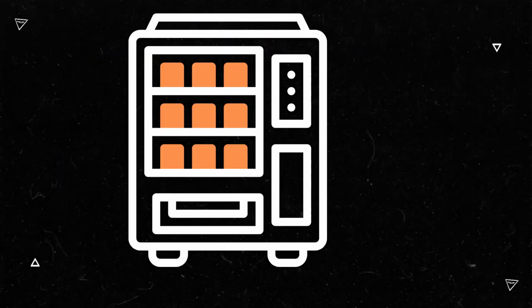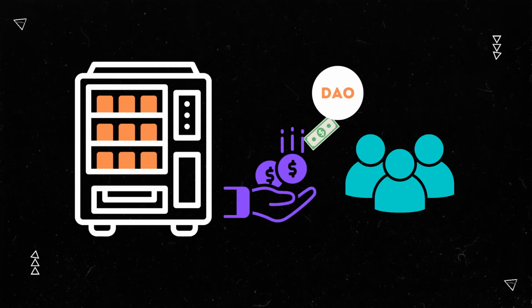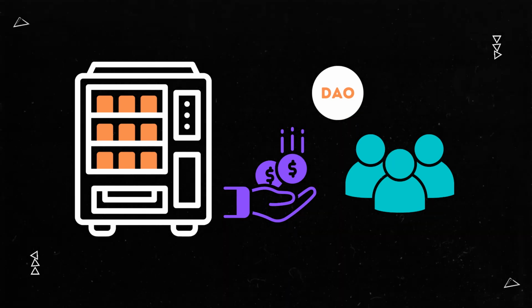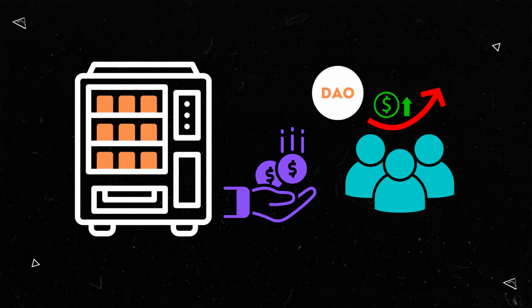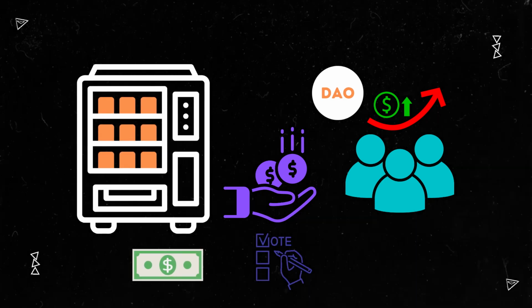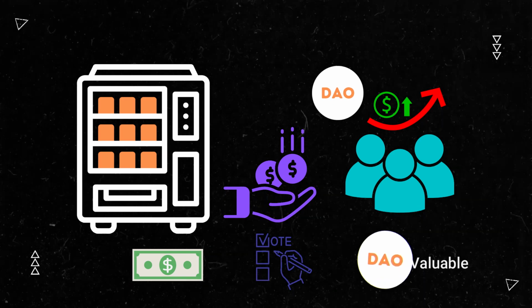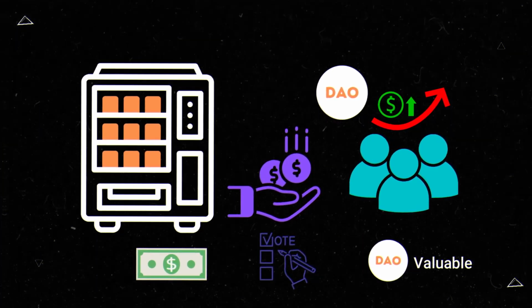We can say that if that vending machine produced any money, it would redistribute all of it to the shareholders via its native DAO token. There are numerous ways this could occur, but any token holder would allegedly receive an increase in value if the vending machine DAO made a profit. So this potential profit, combined with voting rights, makes holding a DAO token far more valuable than any other useless token you might see on the subreddit Crypto Moonshots.